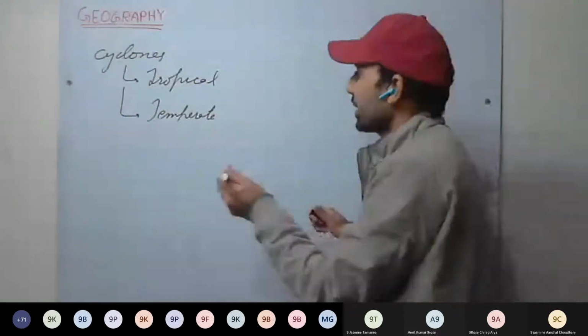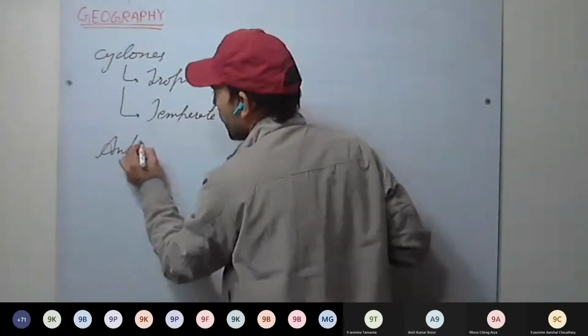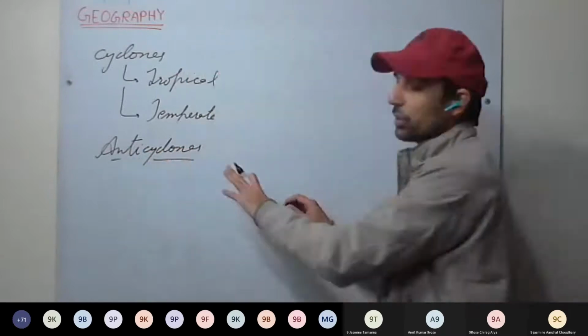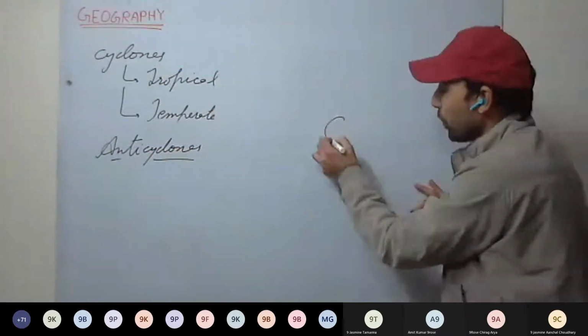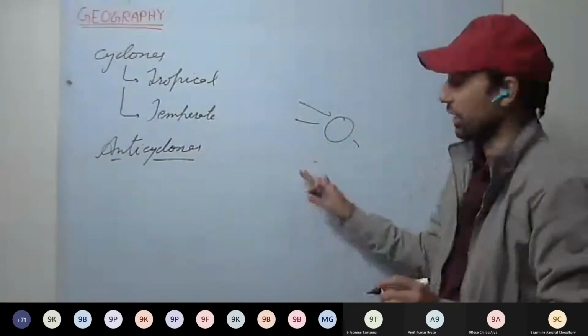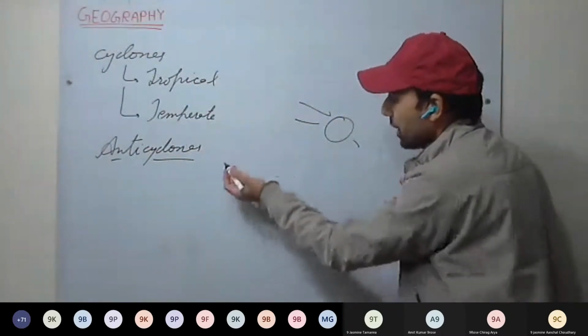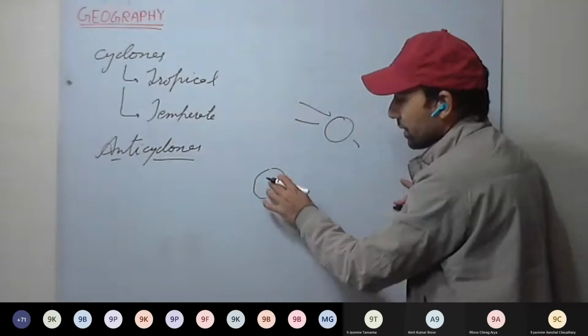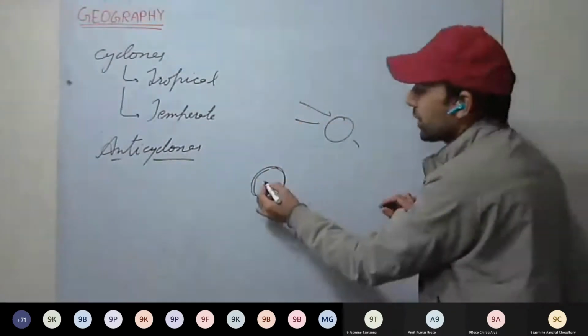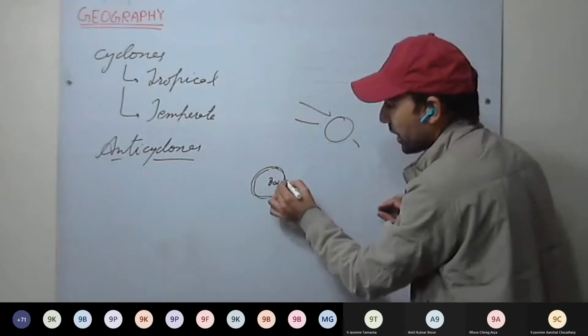Now we discuss anticyclones. Just the opposite of cyclones. Cyclones are mainly low pressure, and winds rush towards this low pressure. Anticyclone is just the opposite. For example, in winter, mainly on land, some part of the land gets cooled. Okay, any part of the land gets cooled. What will happen here to the air?